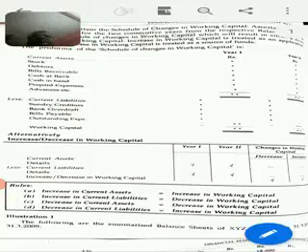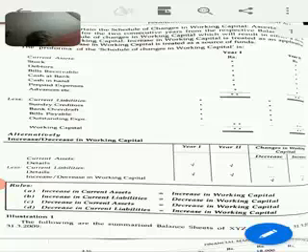Charge against profit means those expenses which are charged to profit, which are mandatory for the company to provide for in the financial statement. But appropriation of profit means we are appropriating the profit, and it is not mandatory to pay dividend to equity shareholders. The company can pay dividend to equity shareholders only if the company has sufficient profit and it has provided for depreciation and other losses and made sufficient provisions.